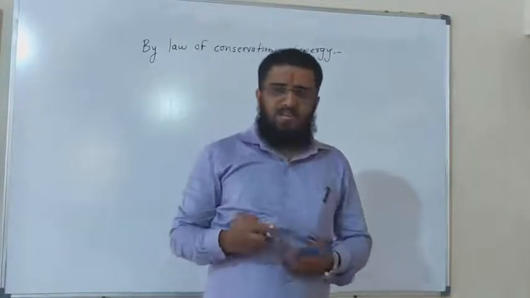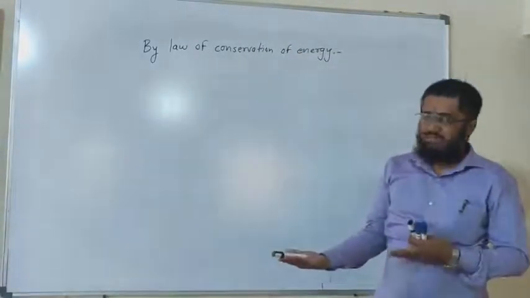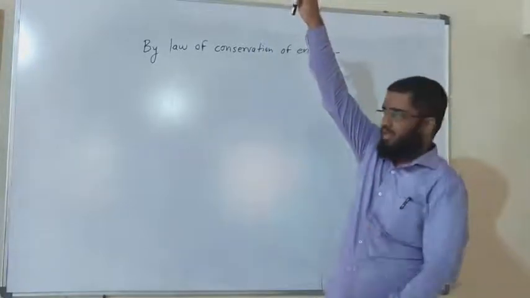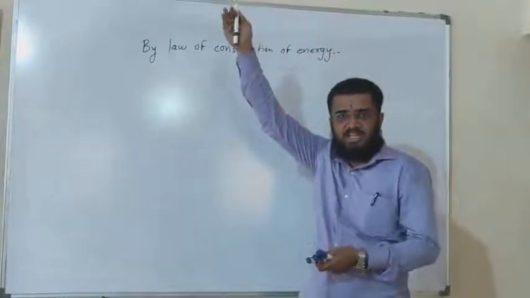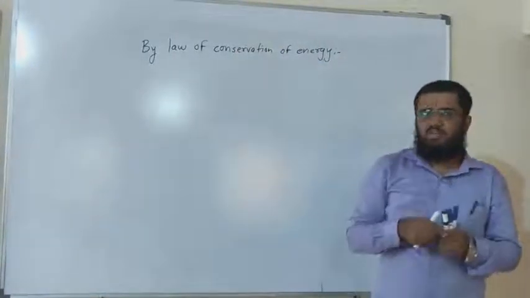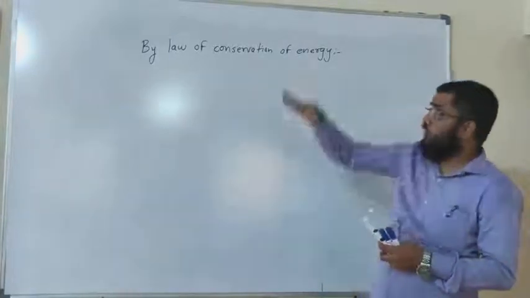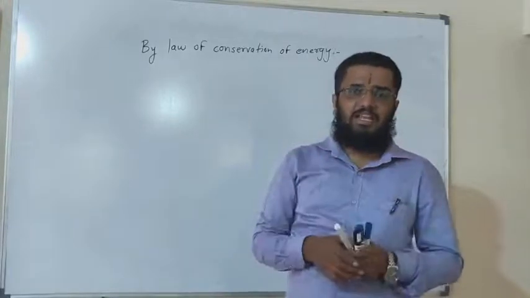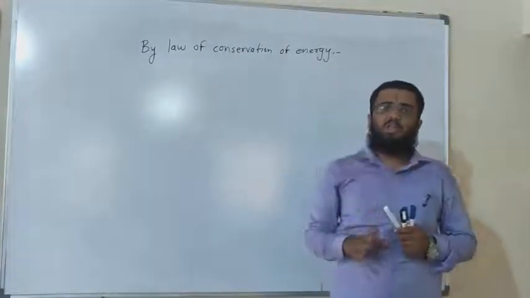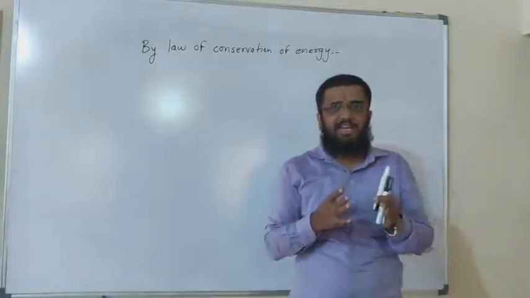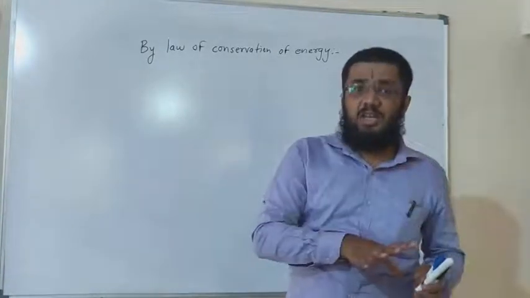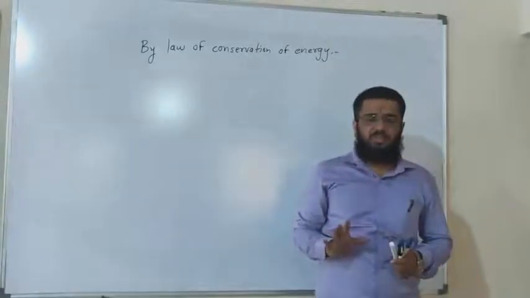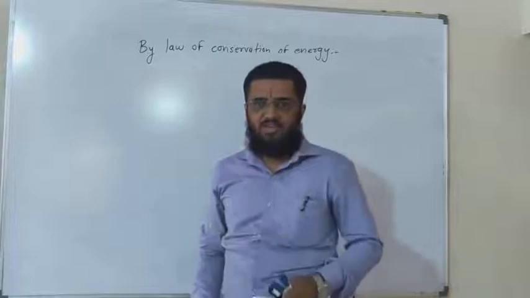Or I can say, if the body is right now here having some kinetic and potential energy, and if it moves toward this point, its height changes, so potential energy increases, and that means its kinetic energy is going to decrease. So at both points, the total energy of the body, that is the potential and kinetic energy, will be the same. Potential and kinetic energy independently are changing, but the sum of the energies remains constant at every position of the particle, and that is conservation of energy.